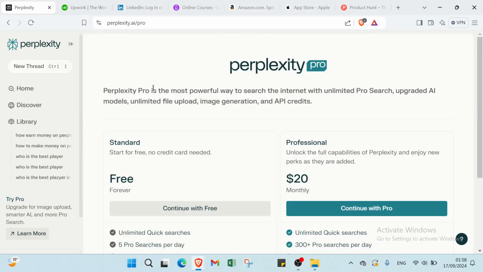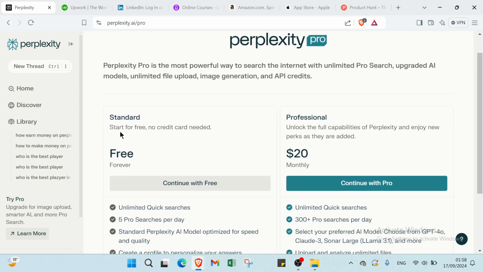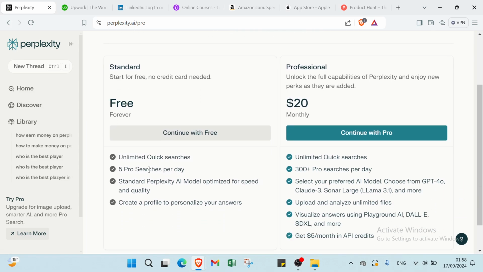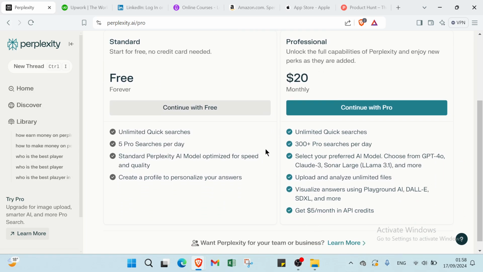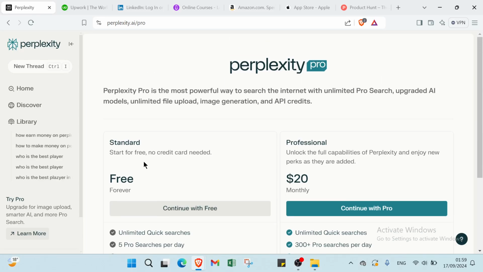Perplexity Pro is the most powerful way to search the internet with unlimited Pro Search, upgraded AI models, unlimited file upload, image generation, and API credits. We have your standard plan, which starts for free, no credit card needed. It's free forever: continue with free, limited quick searches, 5 Pro searches per day, standard Perplexity AI model optimized for speed and quality, and you can create a profile to personalize your answers also.